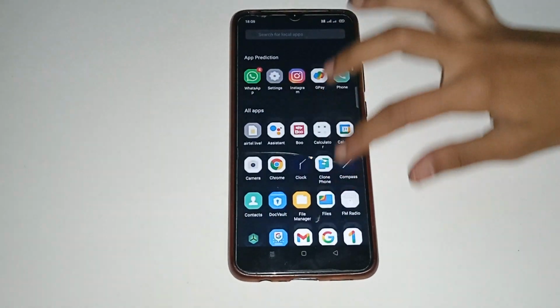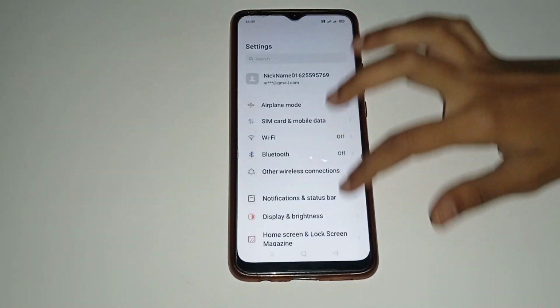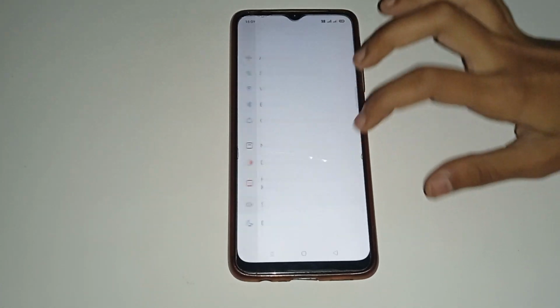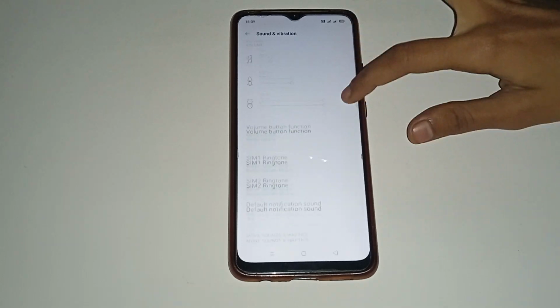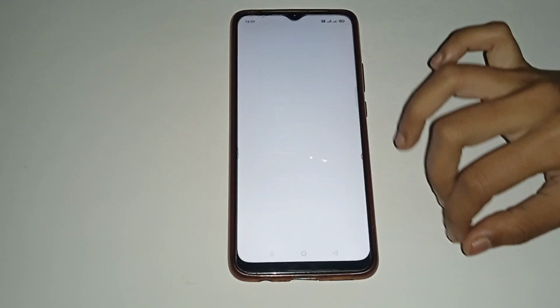Firstly, you have to move up. You will see many app icons here. Click on the Settings icon first. Then you will see many more options. Scroll down and click on the sound and vibration option. Then you will see many more options. Click on the notification sound option.